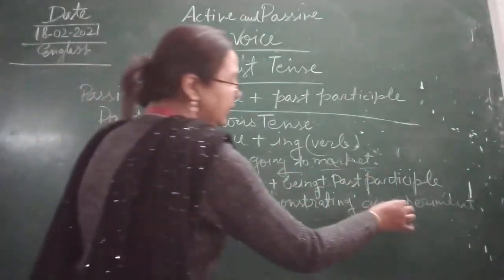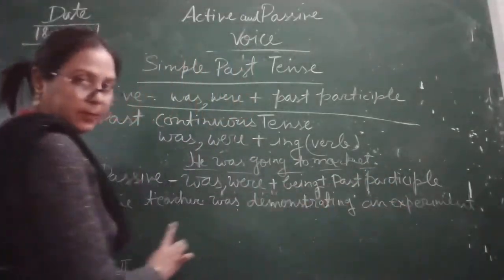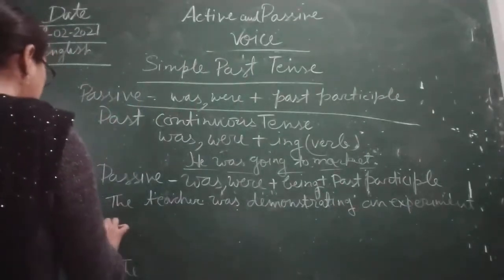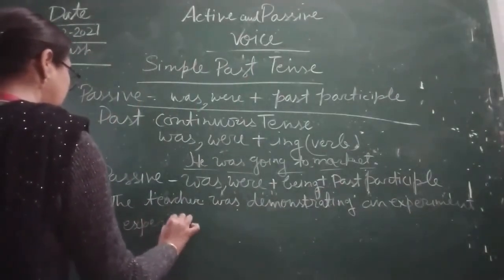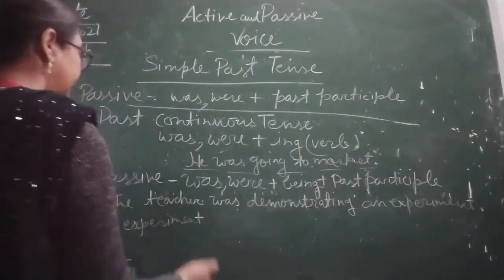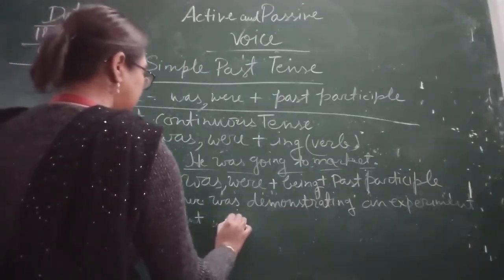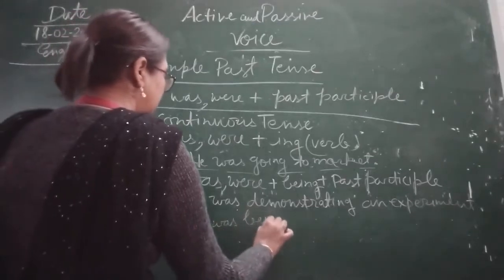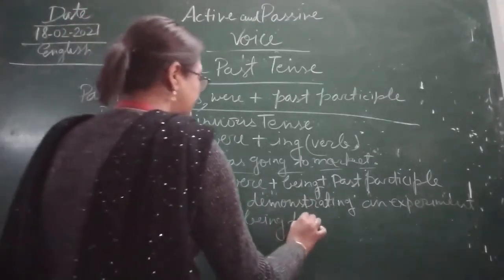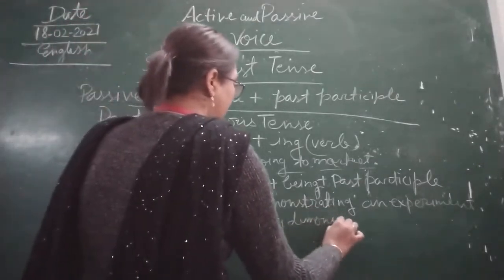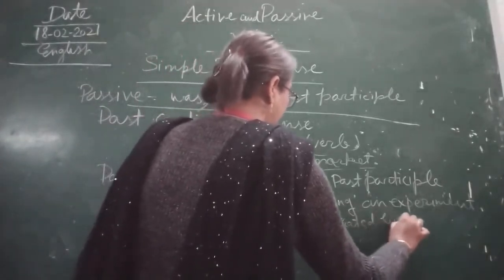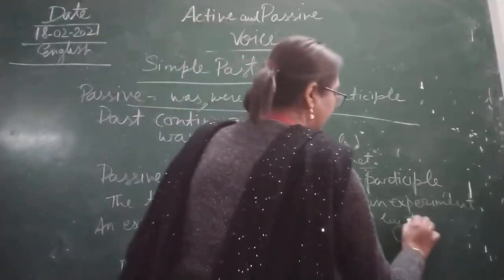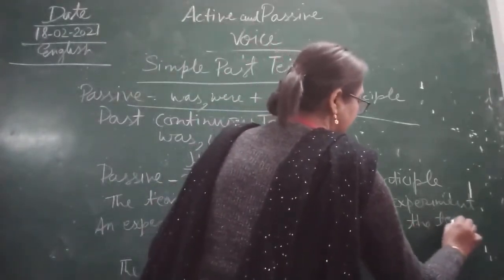Now here what we will do: the object becomes the subject, and the experiment was being demonstrated by the teacher.